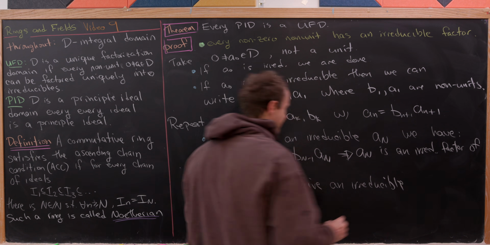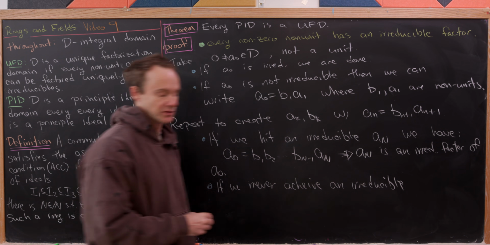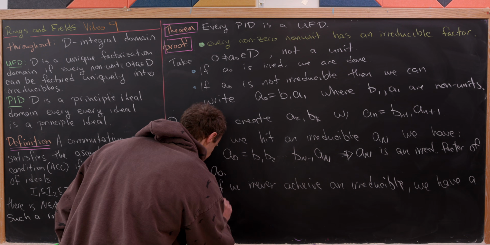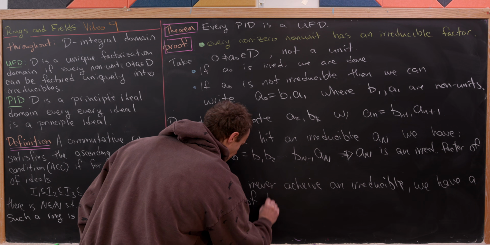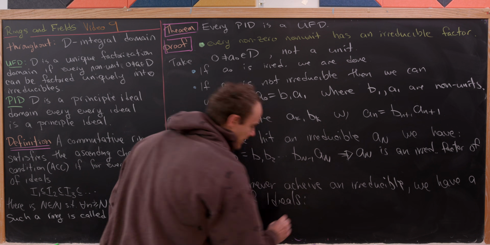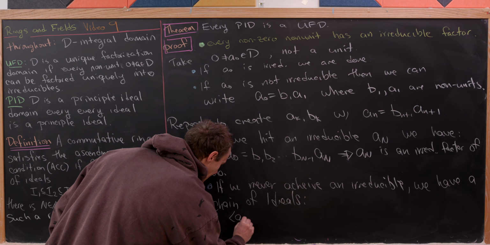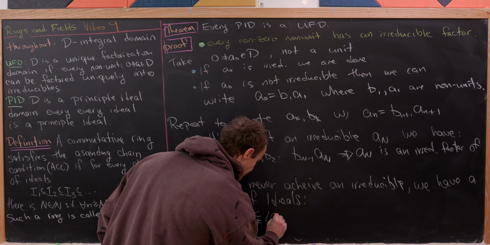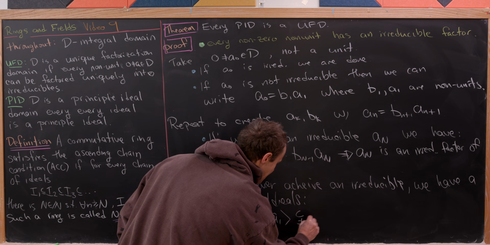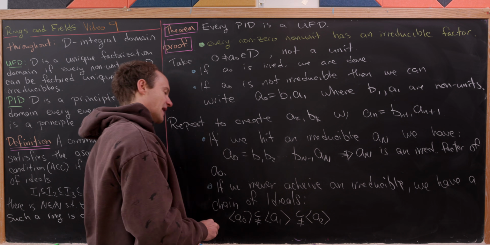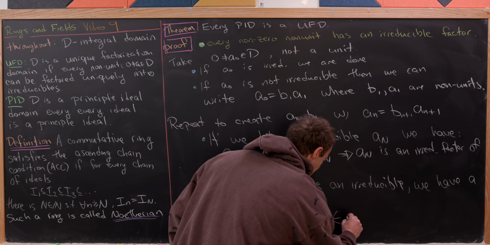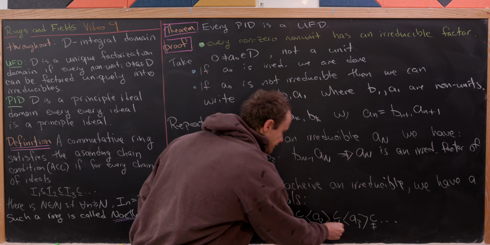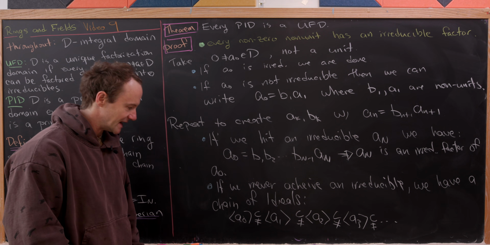So I'll just write it like this. If we never achieve an irreducible, then we have a chain of ideals that can be written like this. So we've got the ideal generated by A naught, which is not equal to the ideal generated by A1, which is contained in but not equal to the ideal generated by A2, which is contained in but not equal to the ideal generated by A3, and so on and so forth. So we've got this proper containment of ideals.